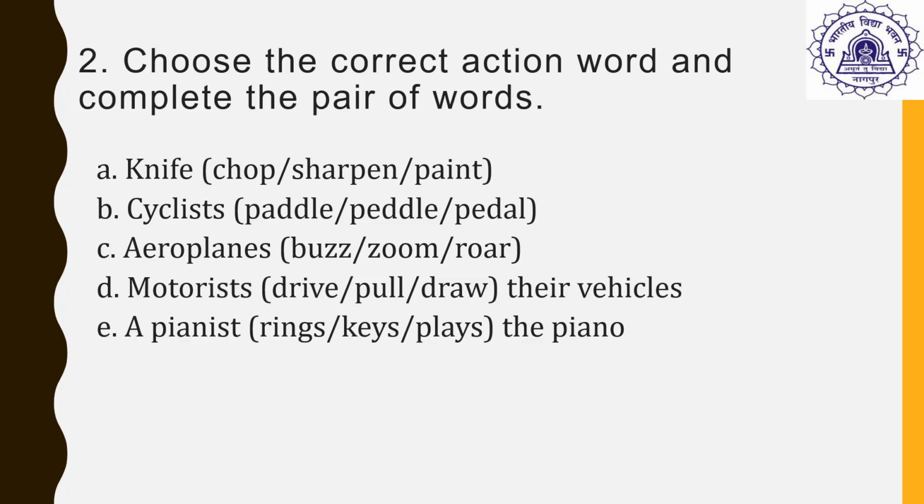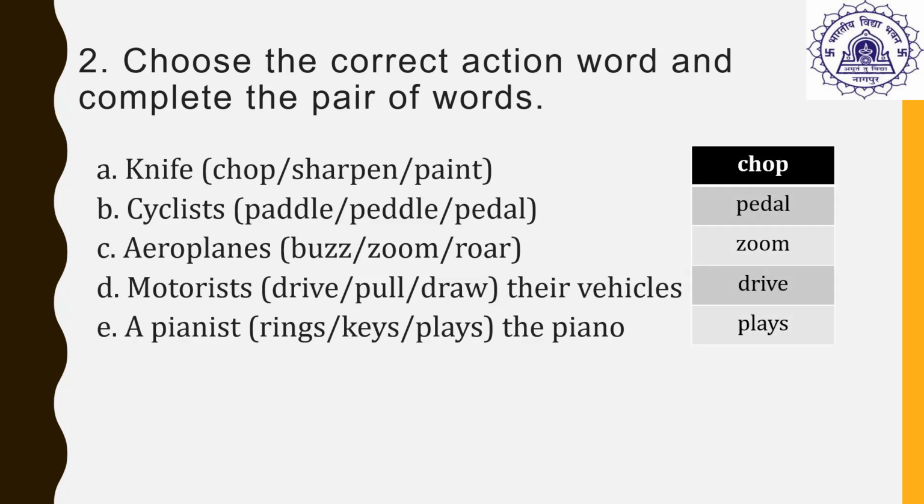The next exercise. Choose the correct action word and complete the pair of words. A knife, chop. Cyclist, pedal. An aeroplane, zoom. Motorist, drive. A pianist, plays. So the answers are chop, pedal, zoom, drive and plays.